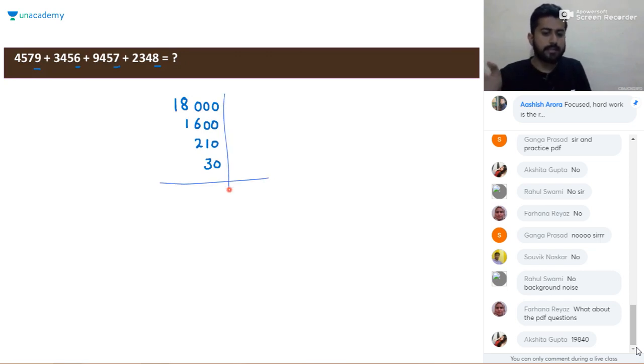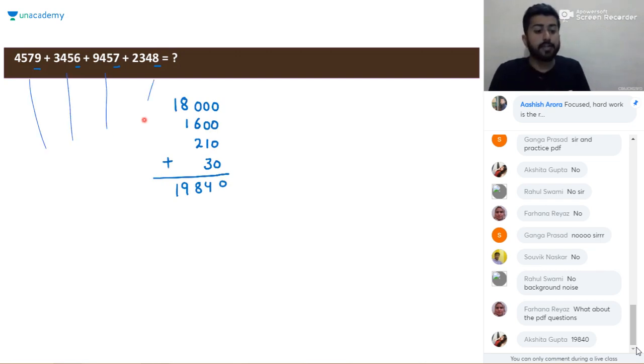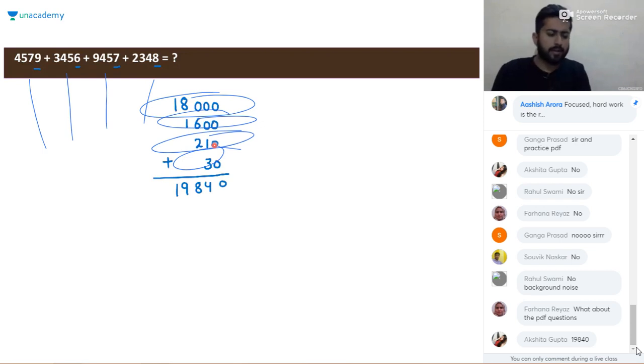So this is such a simple thing to add. Adding these numbers is so simple, so we can add them directly. It will be 19840. So instead of writing all these numbers and then adding, write in this way, so it will be easier to add them. Even in the case of subtraction, we are going to follow the same method.